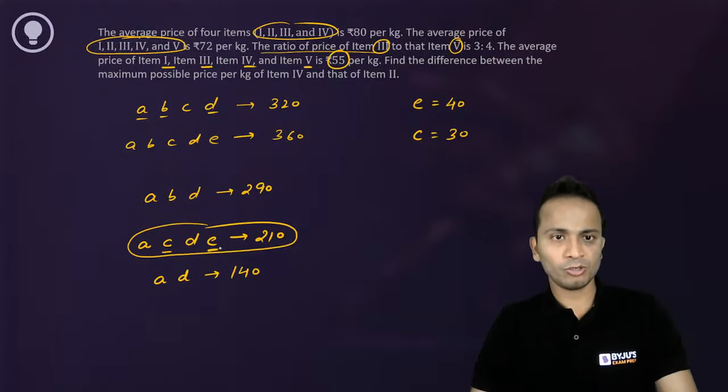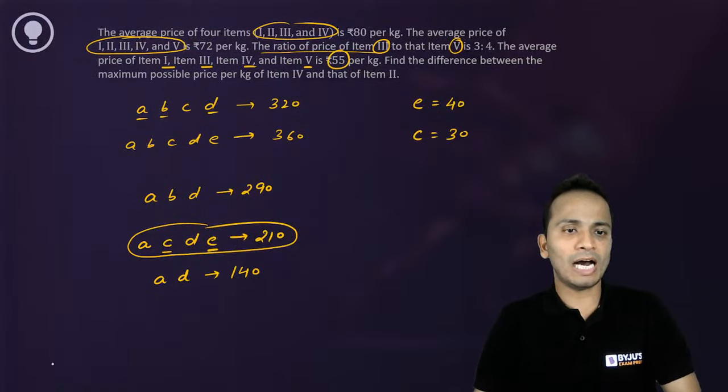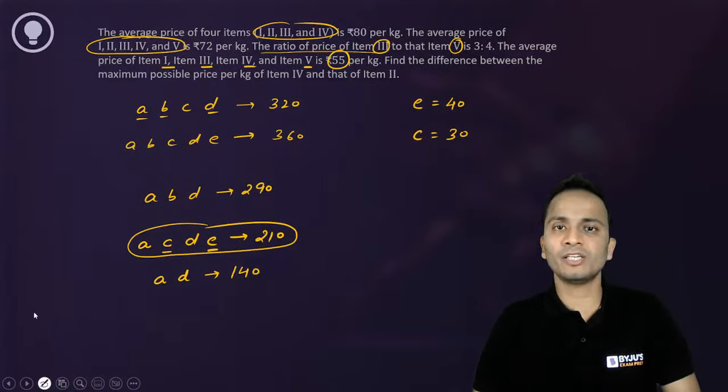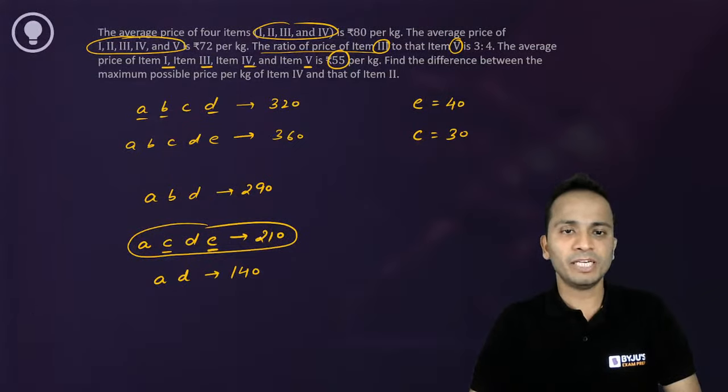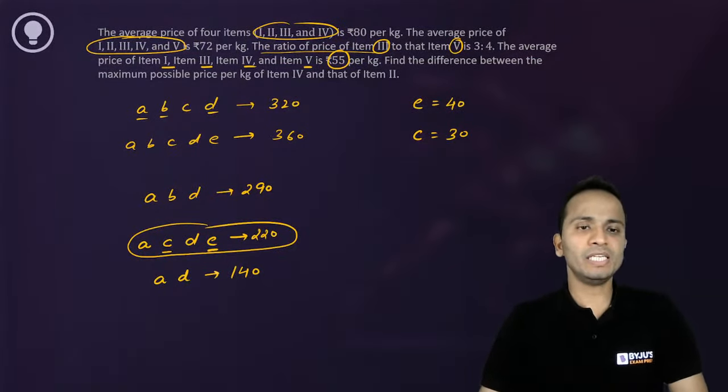Okay, wait. I have made a small mistake. I said 220, but I wrote 210. Wait, I'll make small corrections. So the value of C is fine, 290. So A, C, D and E, the sum will be 220. Okay, so 220 is the sum.